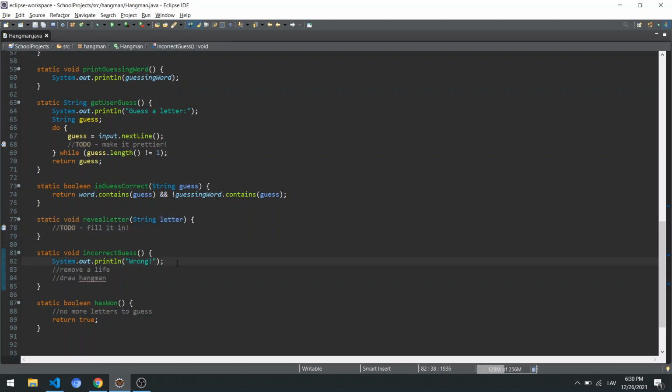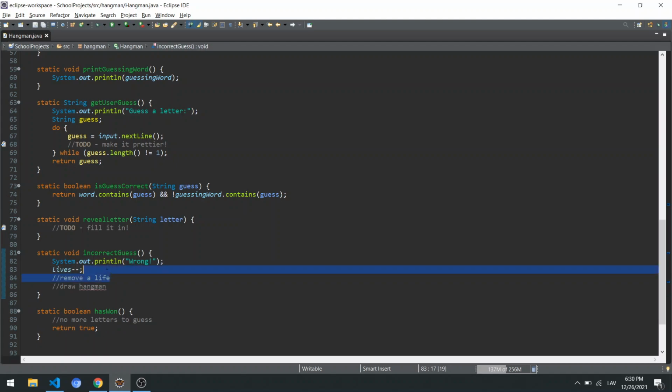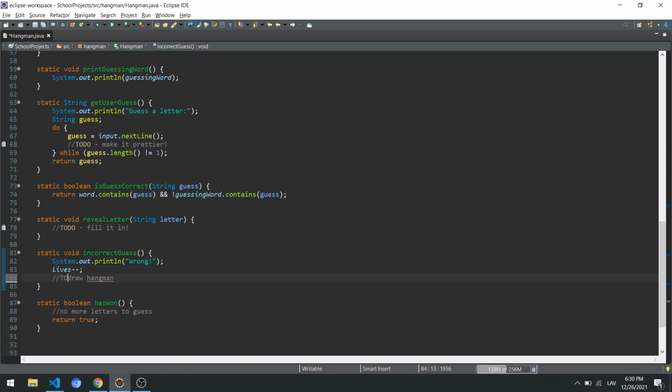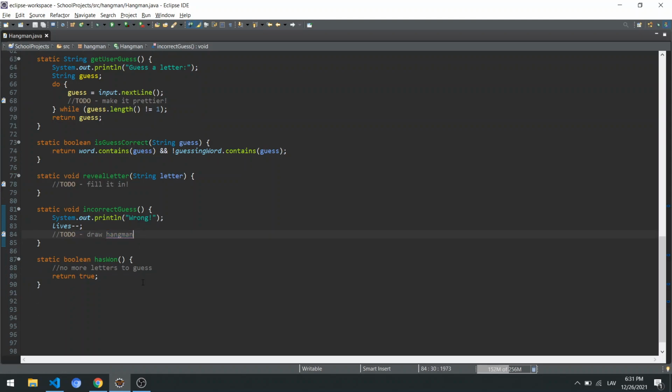And then incorrect guess is probably, we can say lives minus. We're just going to remove 1. That one we have. And just to draw a hangman, maybe we can do this at the end or at some point when we don't want to write the code. We want to figure out how we are going to draw the hangman, probably with the console printouts.